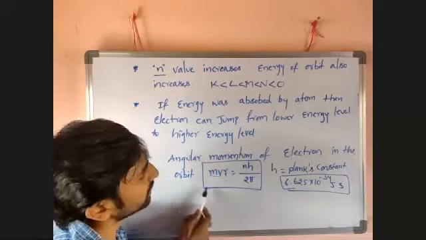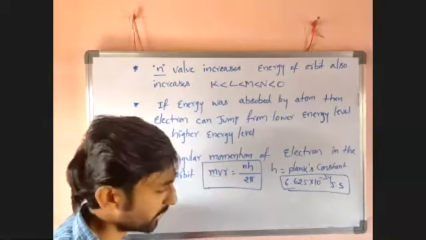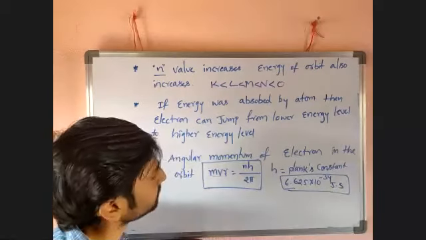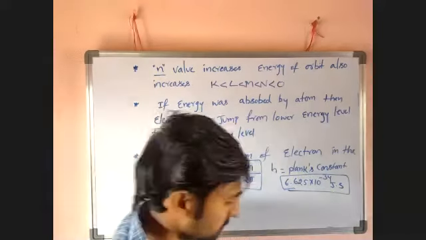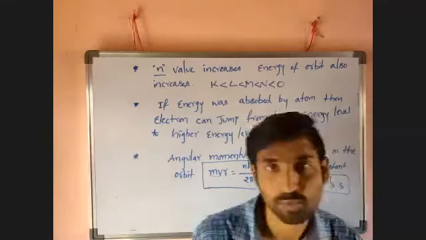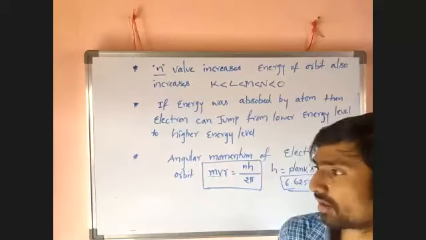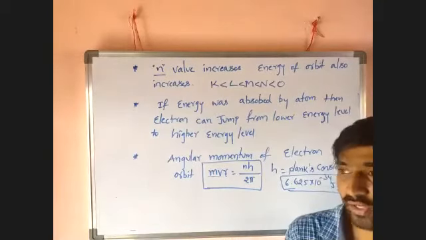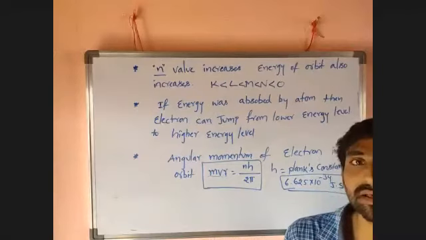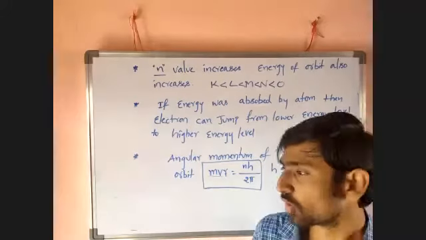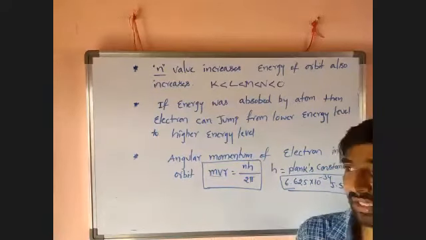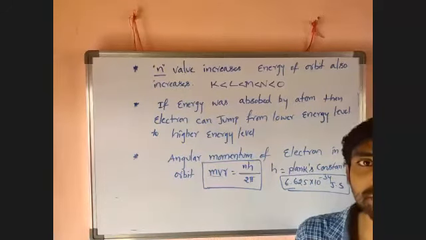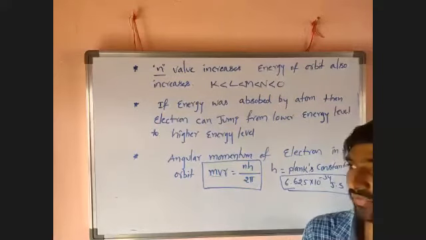It was given by Bohr. I want to repeat all the points of Bohr's atomic theory. Just listen. According to Bohr, electrons revolve around the nucleus in a fixed, closed circular path. It is called an orbit. Each and every orbit has a fixed amount of energy.